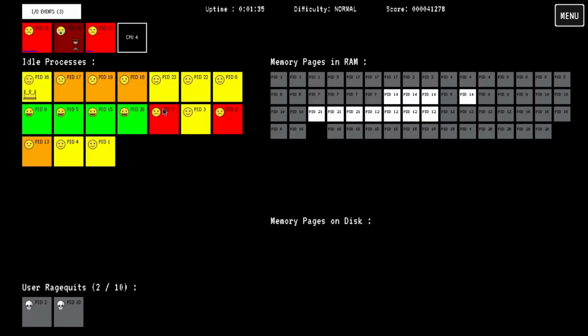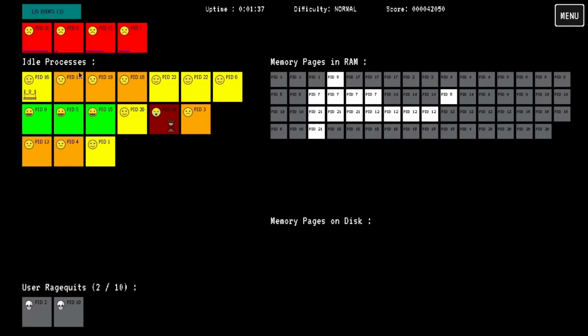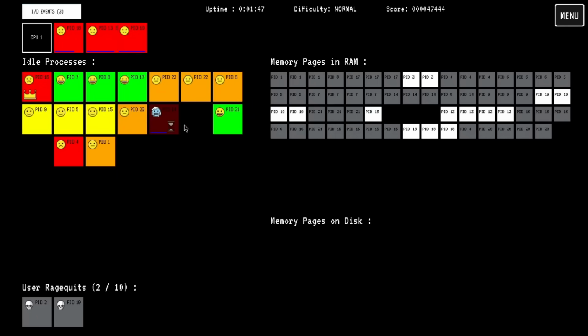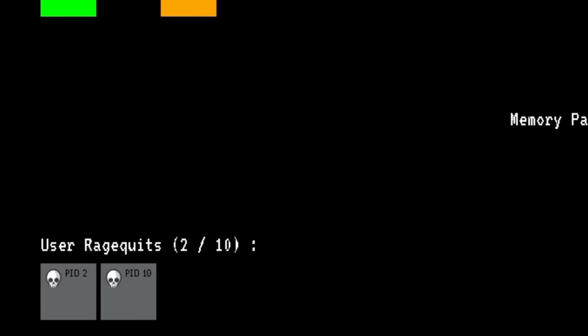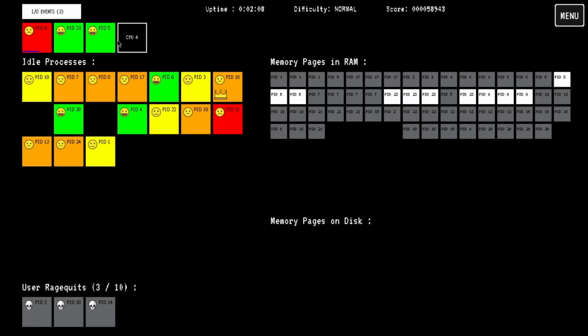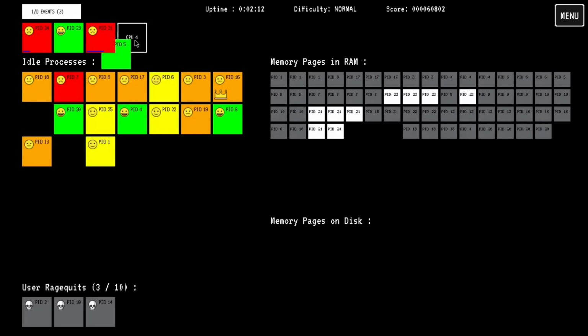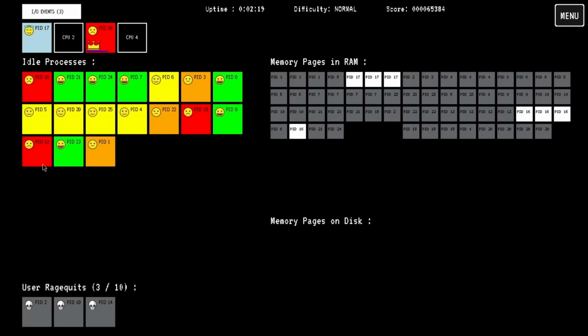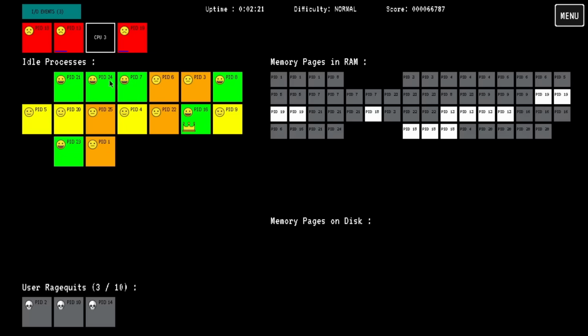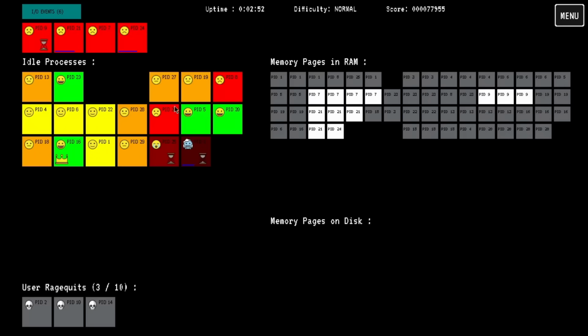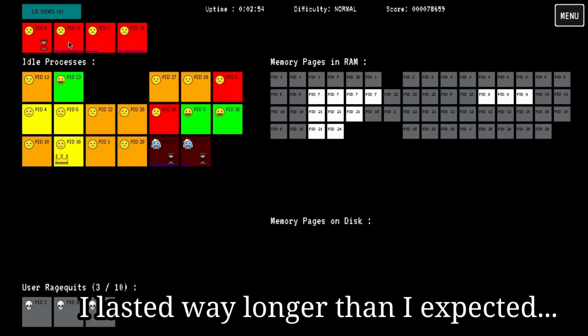I actually don't get it. I thought the hourglass meant that you couldn't do anything. I am kind of managing, although I already have a bunch of rage quits, so that's not very good. Wow, this is much harder than I expected it to be, and we're only on the normal difficulty. This is kind of crazy, but I get it. So this is the kind of game where I guess it's just managing timed resources. I have a feeling I'm going to be losing this in a hot second.